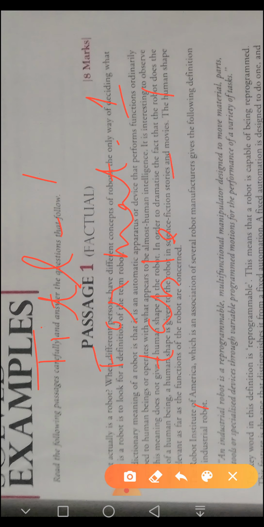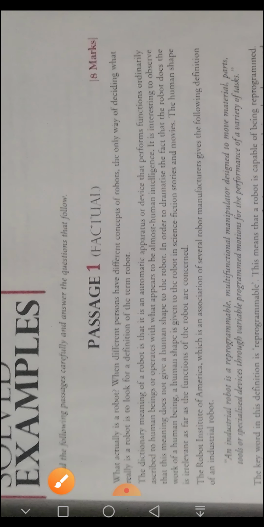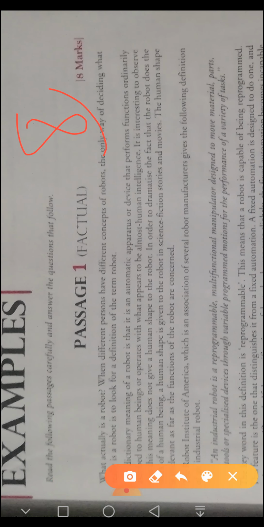And note making carries 2 marks. So 1 plus 1 plus 1 plus 2. Here we have covered a total of 5 marks. How many marks are left? Total note making carries 8 marks. Now 3 marks are left, which are for the summary.